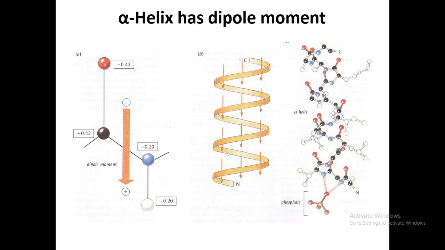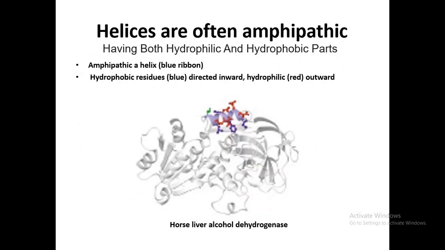One pole is partial positive and one pole is partial negative. A molecule that has two charges together has a dipole. So the alpha helix exhibits a dipole, and due to this positive and negative charge, the alpha helix is amphipathic.